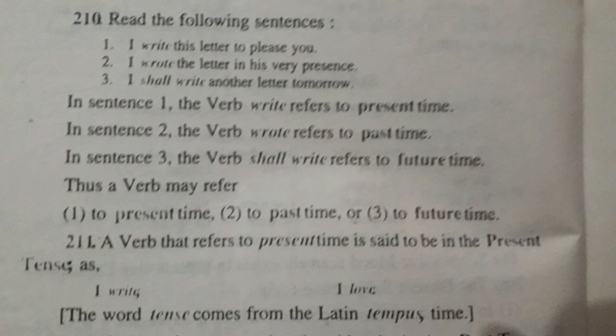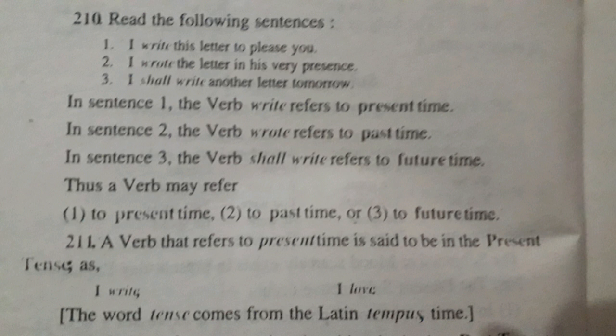In the first sentence, the verb write refers to the present time. In sentence 2, the verb wrote refers to the past time. In sentence 3, the verb shall write refers to the future time. Thus, a verb may refer to present time, to past time, or to future time.